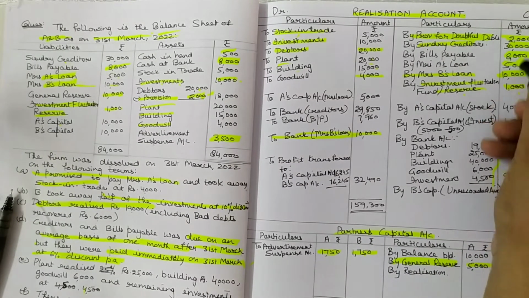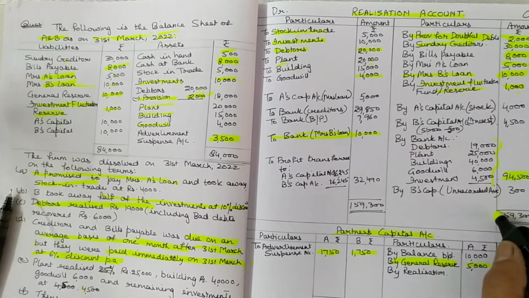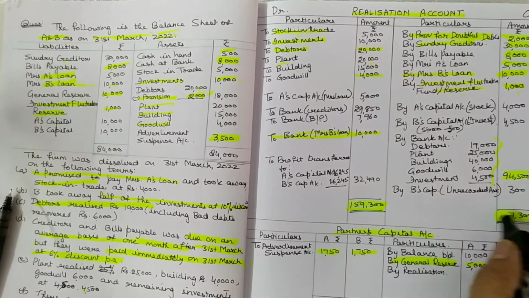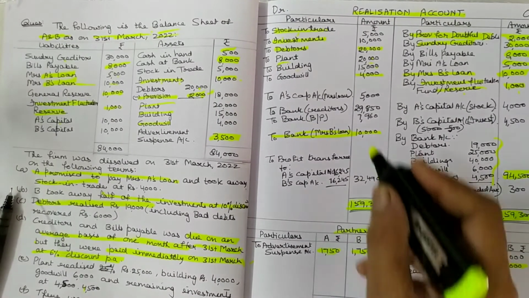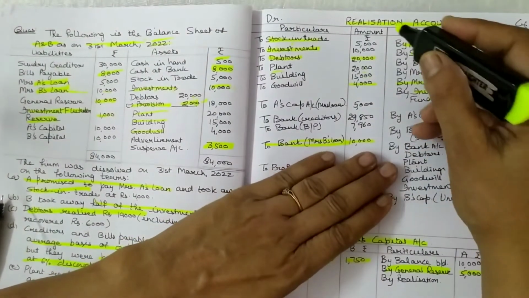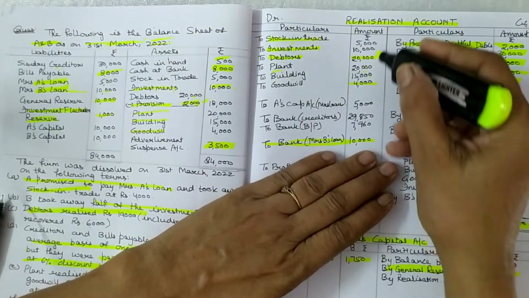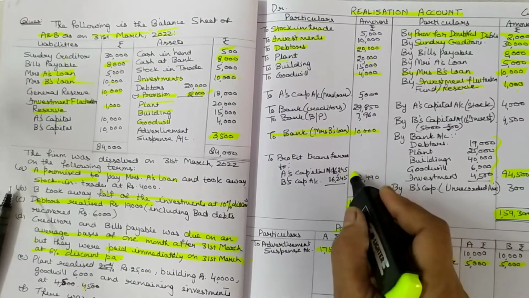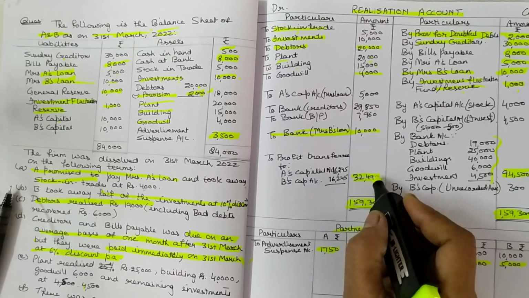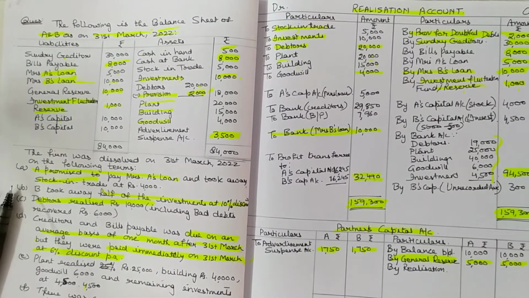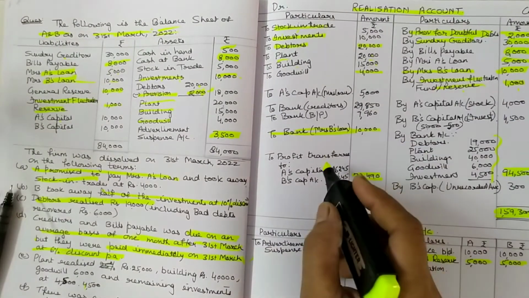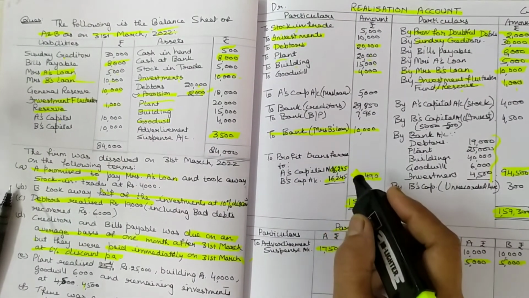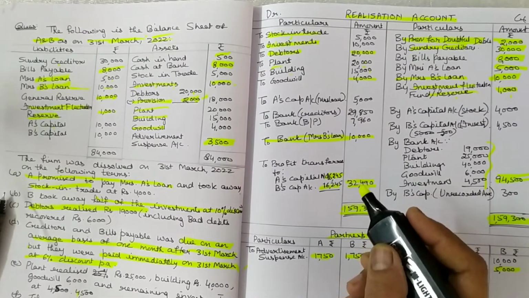So now this side is more, so you have to total first 159,300. This amount should be written here like this. Okay, then up to this you have to total it. Okay, and minus from this total. The balancing figure is 32,400. This is the balancing figure, and this is the amount of profit on realization. This is transferred to A's capital and B's capital in equal proportion. Okay, because no ratio is given, so they are equal partners.